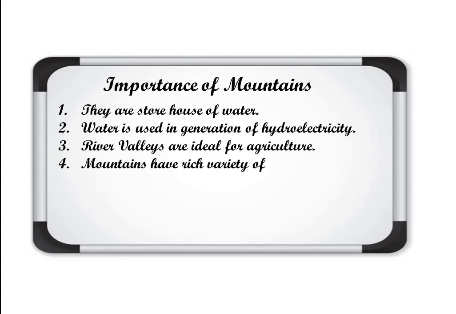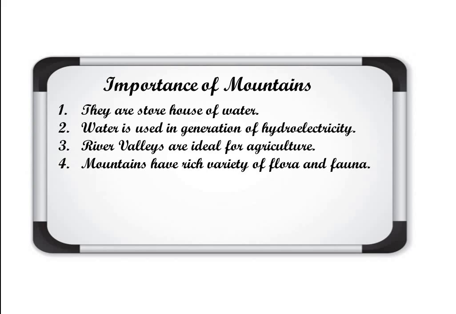Number four, mountains have a rich variety of flora and fauna. Flora and fauna mean vegetation and animals. Different types of animals and vegetation are found in the mountains. As they have forested areas, there is fodder, shelter, or different products like gum and resin that people can collect.